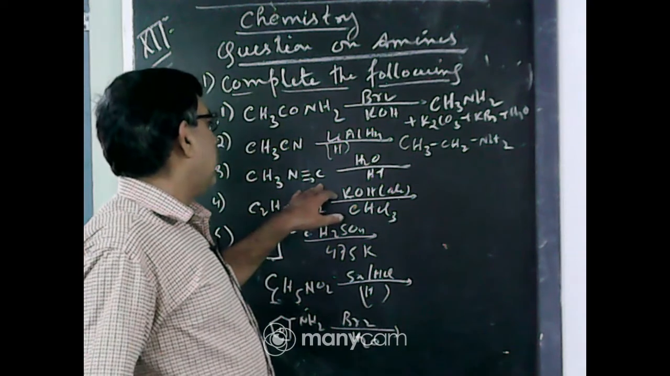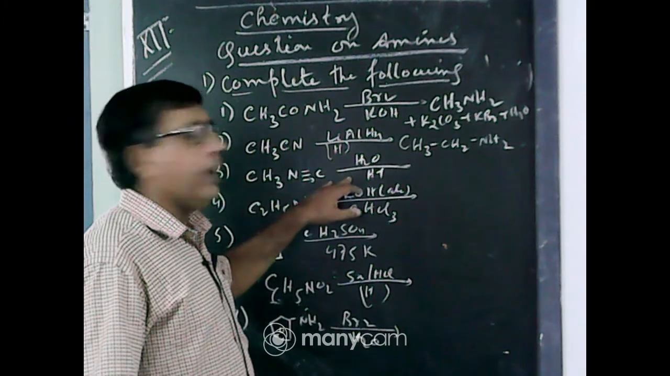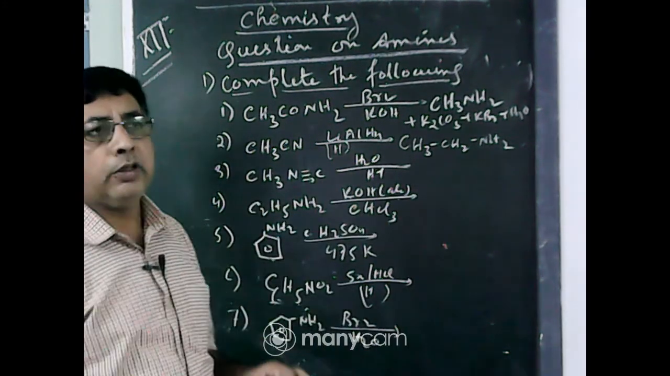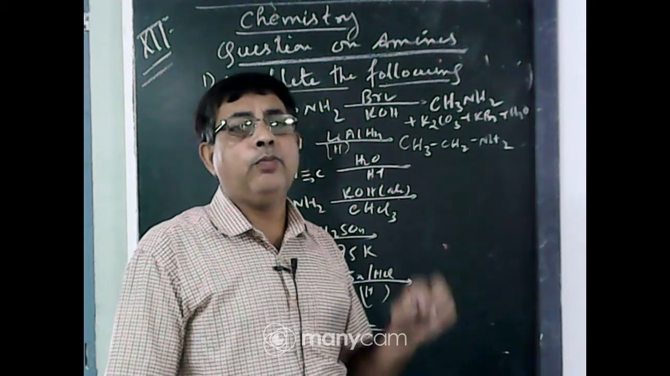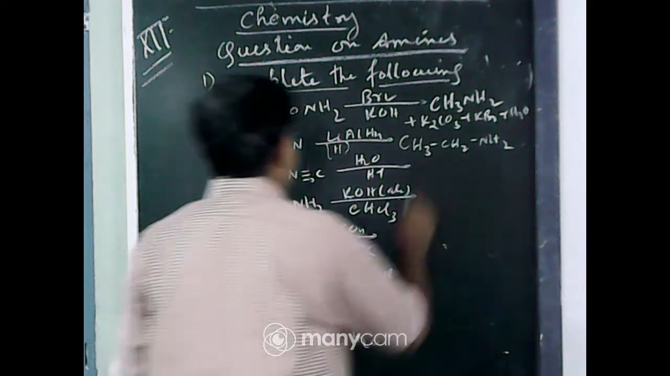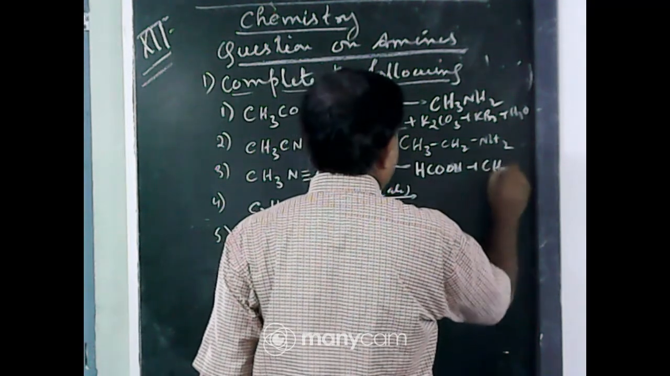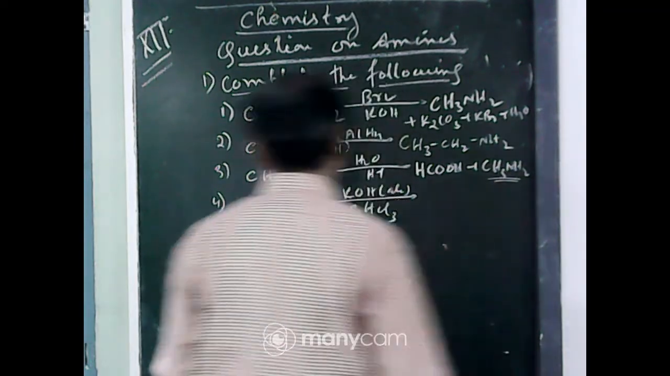This is isocyanide, CH3NC, with water hydrolysis. Isocyanide on hydrolysis does not form a carboxylic acid; it always forms formic acid and a primary amine. So the product is HCOOH plus CH3NH2, a primary amine and formic acid.